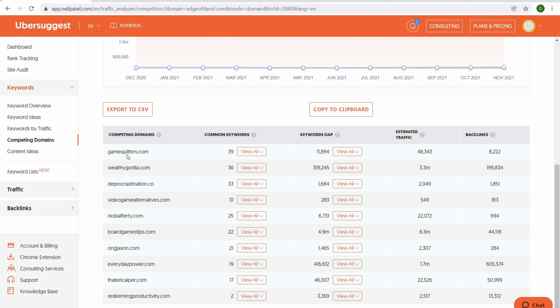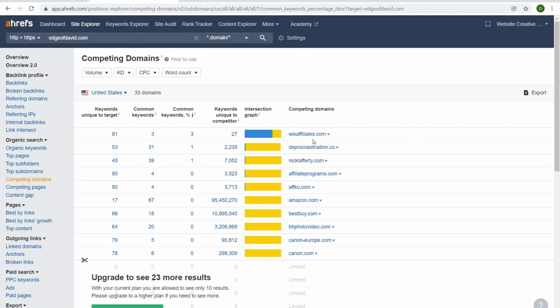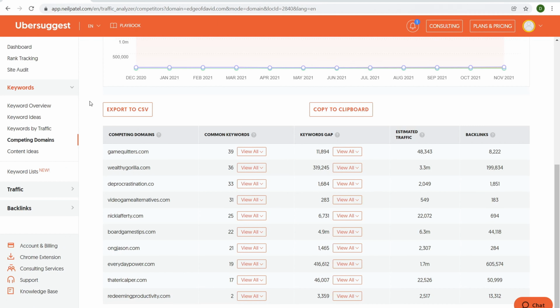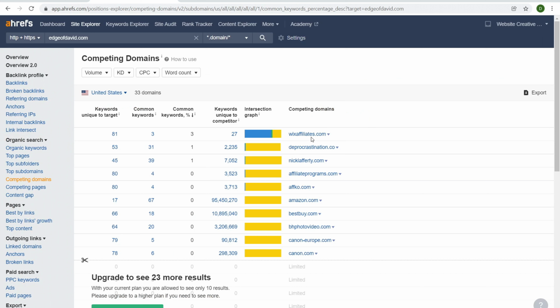We have game quitters, Wealthy Gorilla, video game alternatives, Nick Lafferty, board game tips, whatever. Over here, we have Wix affiliates, a little bit of overlap, but I have to say that Ubersuggest is a little bit better. For example, Edge of David, like Wix affiliates, just because I have one blog post on the Wix affiliate program. Affiliateprograms.com, AFCO, Amazon, Best Buy. Not that helpful. You know, it's like, yeah, I'm not really a competitor.